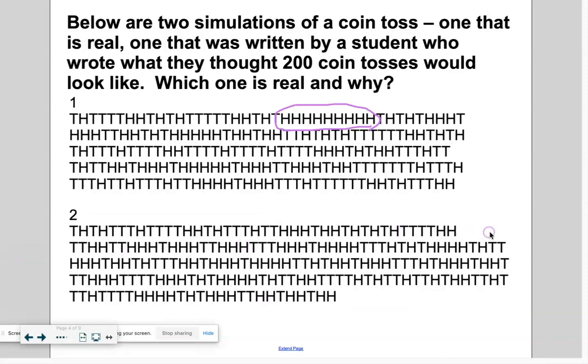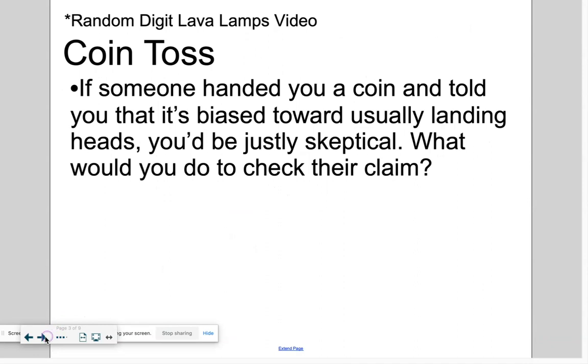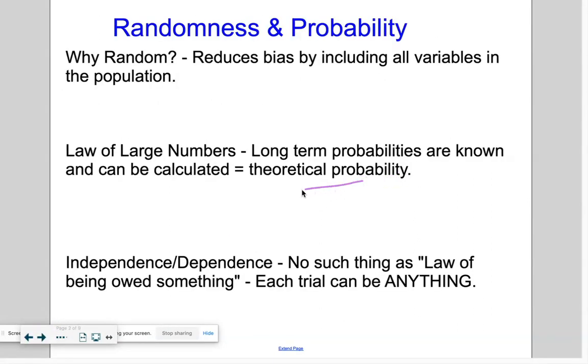So set number 2 was done by a human. Set number 1 was actually done by a computer. And you'll notice you'll get strings of things that you wouldn't think was truly random. But randomness is weird. A lot of people don't understand what real randomness really looks like, right? They think there's no way you should be able to get 8 heads in a row. Well, if something's truly random, it happens a lot. It happens all the time. That's why we talk about the law of large numbers. We have to have a large sample size in order to get to those theoretical probabilities.